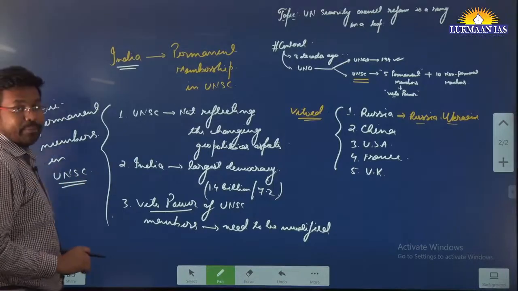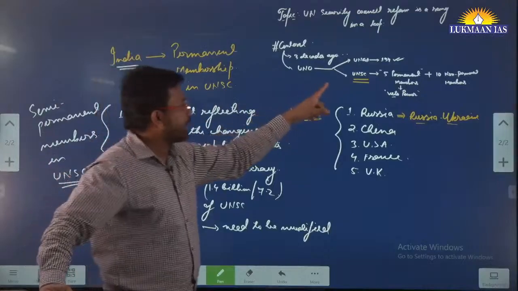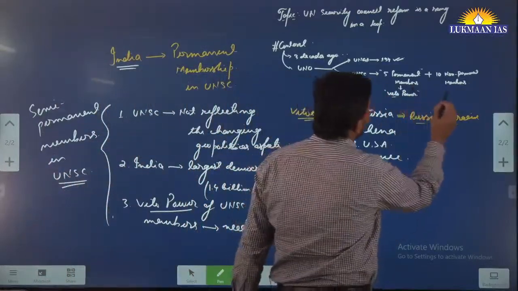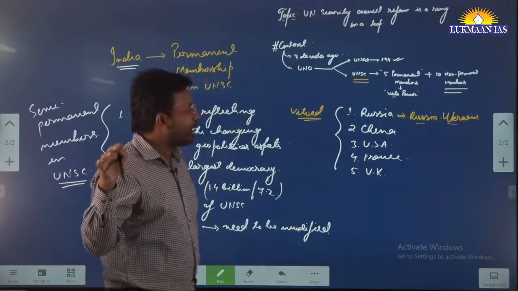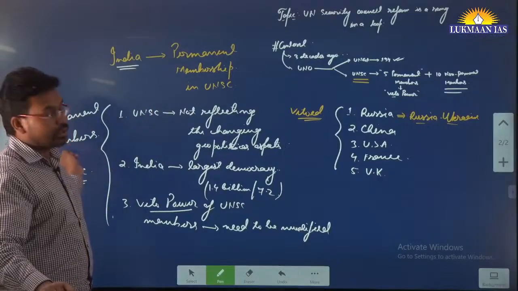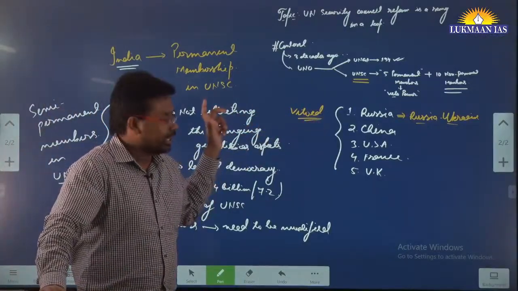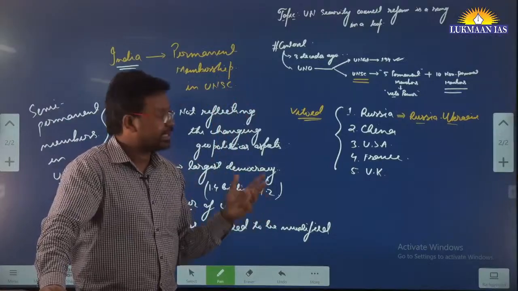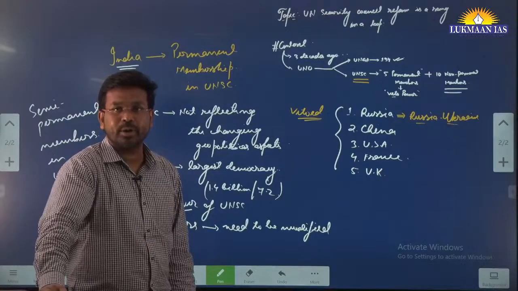So if they create a third category, they have 5 permanent members, they have 10 non-permanent members, but if they bring some kind of reform and include semi-permanent members, these members may be able to overpower the veto by an effective majority among the semi-permanent members. So that structure can be brought about.